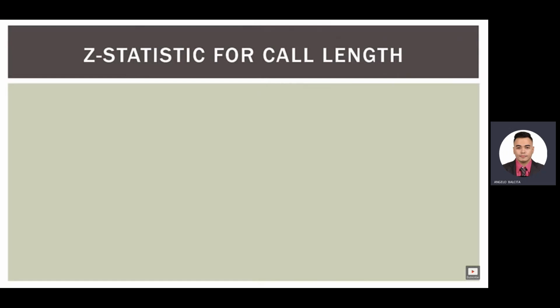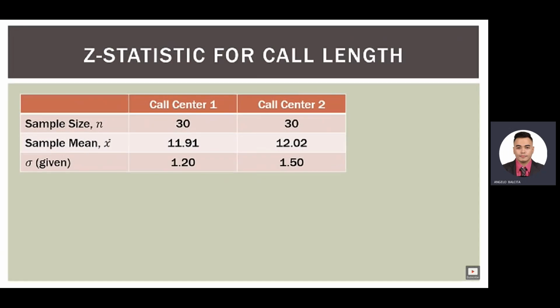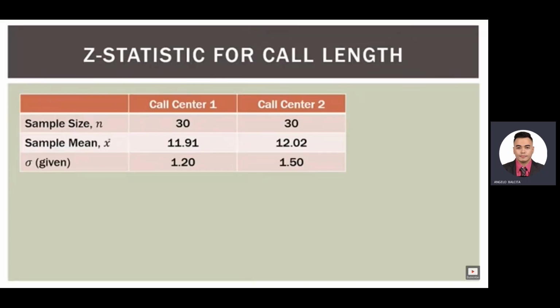So the next thing to do, obviously, is to calculate our z statistic, or our test statistic. So here is our information. And again, all this is just given to us as part of the problem. We didn't actually do the sampling or anything, it's just a given. So both sample sizes were 30. The sample mean for call center 1 was 11.91 minutes.